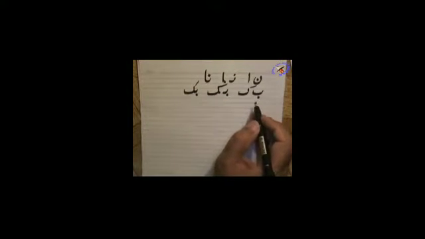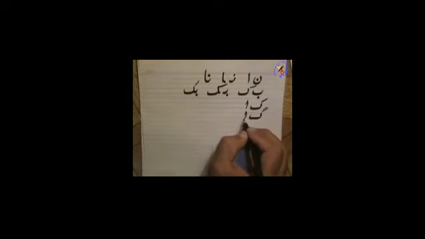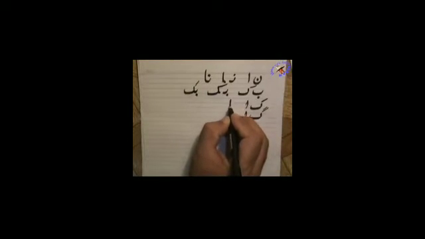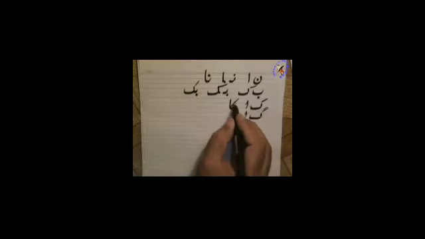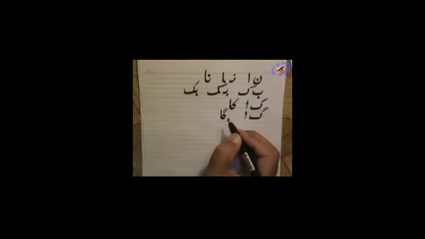Alright. There is one rule about Kaf and Alif, or Gaf and Alif. If Alif appears after Kaf or Gaf, it will make a special sound, Kaf Alif Ka. We will write them like this. We make this Kaf round, and then Alif: Kaf Alif Ka, and from here Gaf Alif Ga.